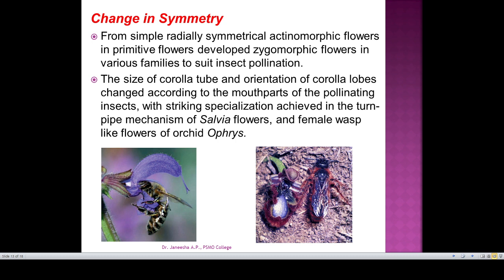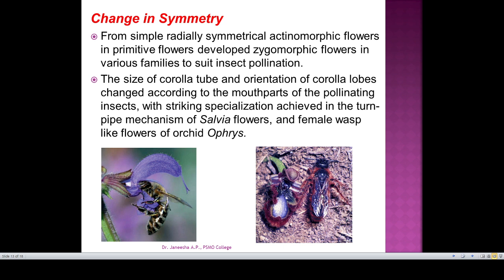just look at the orientation of the corolla lobe. We can call it a co-evolution. And like this, there is ophrys. It's an orchid, but this is the ophrys flower, and this is the wasp, which acts as a pollinator of ophrys.